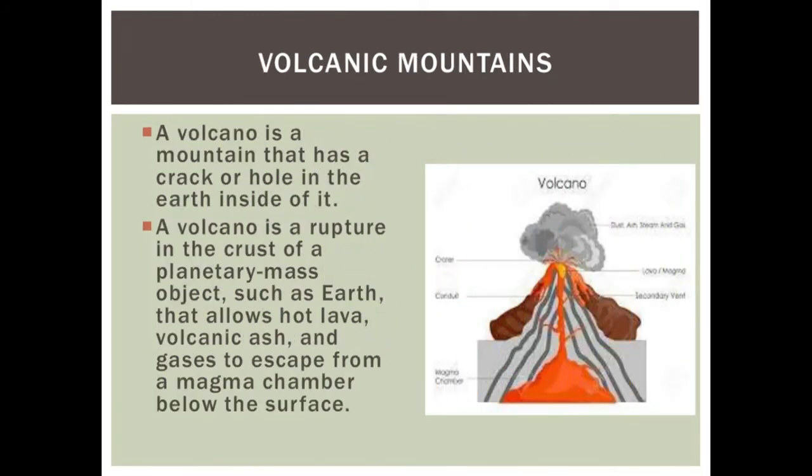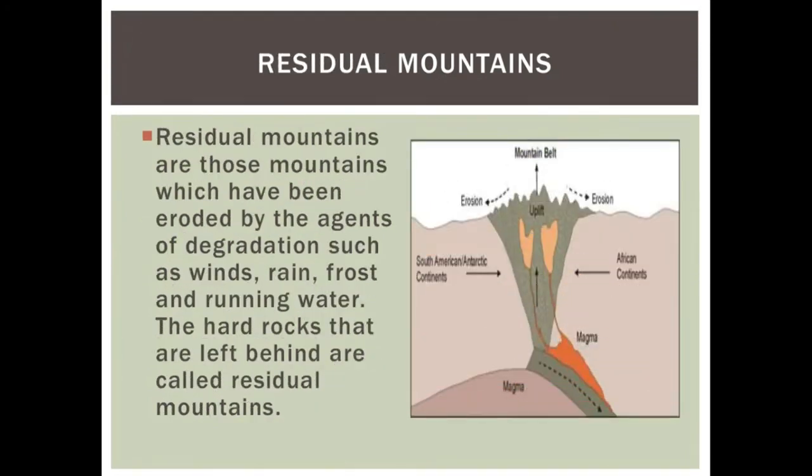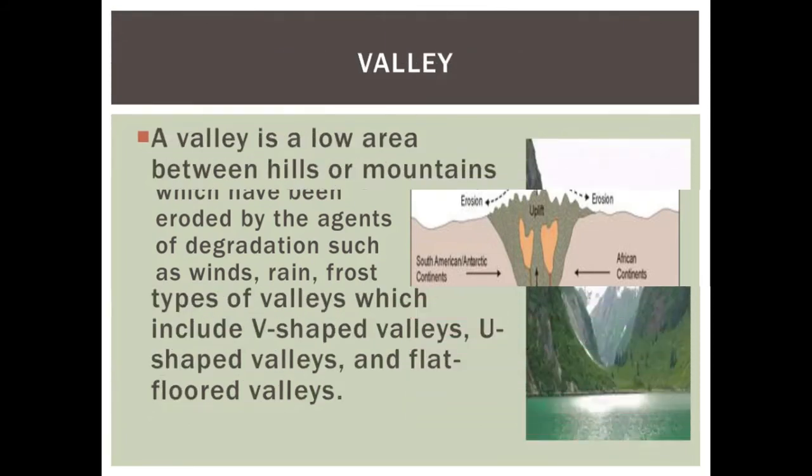Now we will learn about volcanic mountains. A volcano is a mountain that has a crack or hole in the earth inside of it. Residual mountains. Residual mountains are those mountains which have been eroded by the agents of degradation such as winds, rain, frost and running water. The hard rocks that are left behind are called residual mountains.